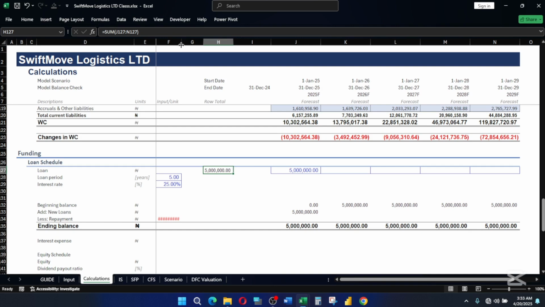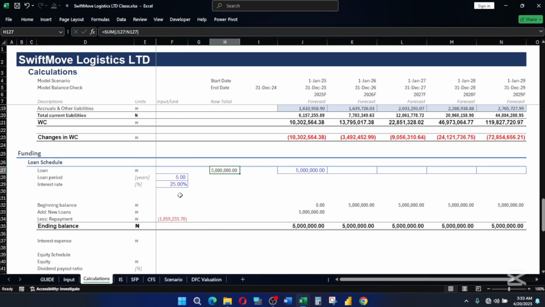Now if you look at what we have here, we have this repayment in red, which means, of course, it's a repayment. It's supposed to be in red. But I don't want it to be in this format. I want to remove the bracket. I don't want it to be a negative value.